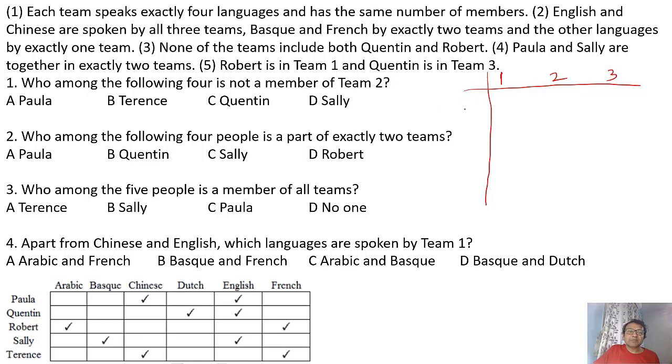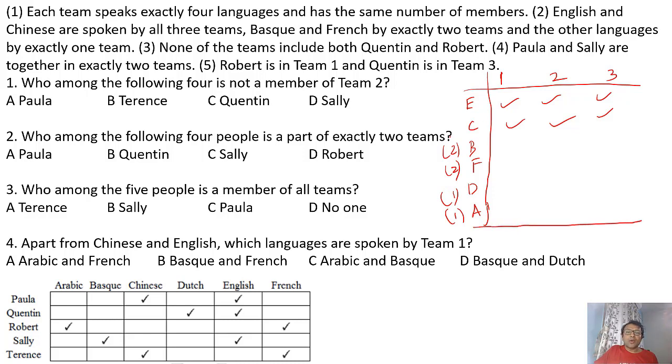They said English and Chinese is spoken by all the 3. I have Basque and French spoken by exactly 2, but I don't know which ones. And I have the remaining 2, which are Dutch and Arabic, spoken by only 1 team.